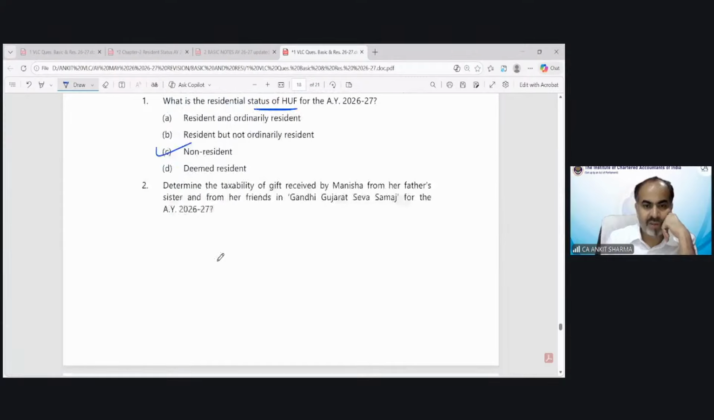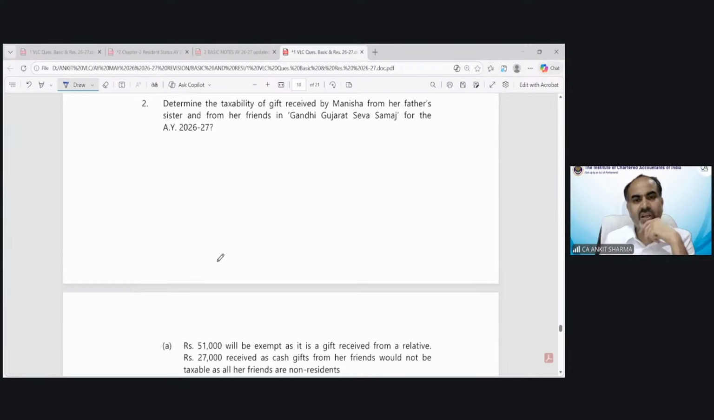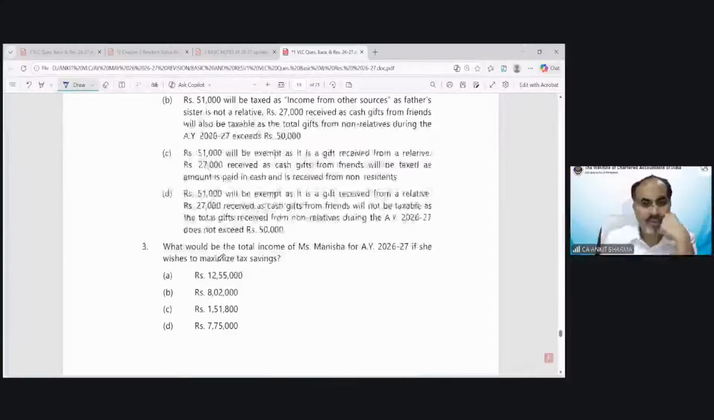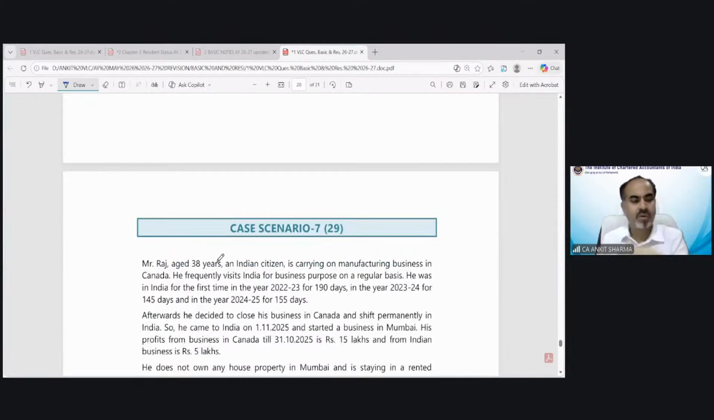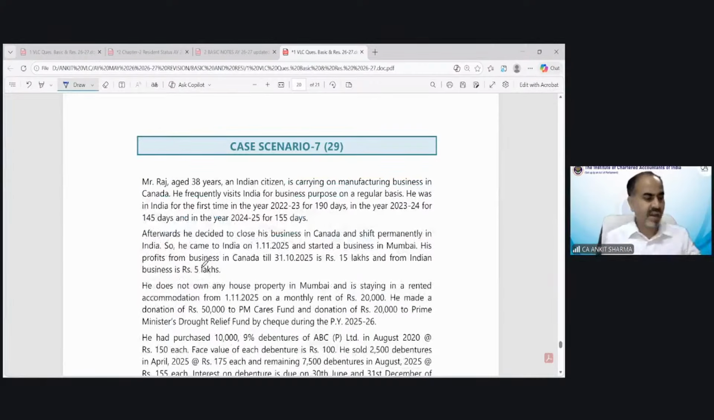Now the taxability of gift received by Manisha. This is the other sources provision, total income. This is not our question, of course. Case number 7. Again, this is our last case. Yes, we have completed the RTP, all the case scenarios related to this, and this is our last case.